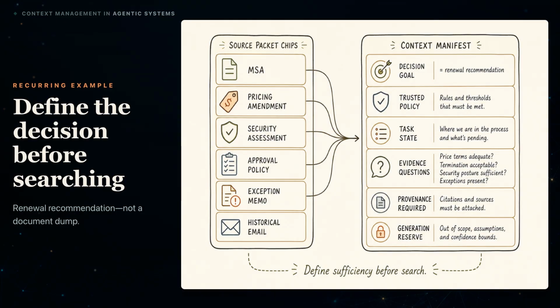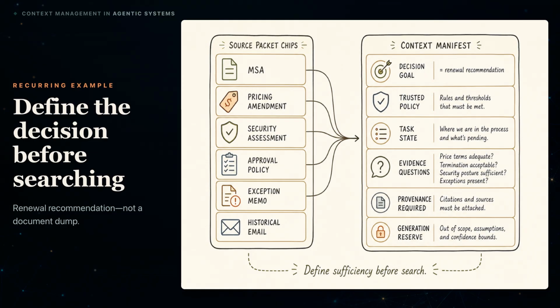Before searching, define the context contract. The goal is a renewal recommendation, not a document summary. The trusted policy says which approvals are mandatory. The task state records what reviewers already decided and which questions remain open. The evidence questions cover price, termination, security, and exceptions.